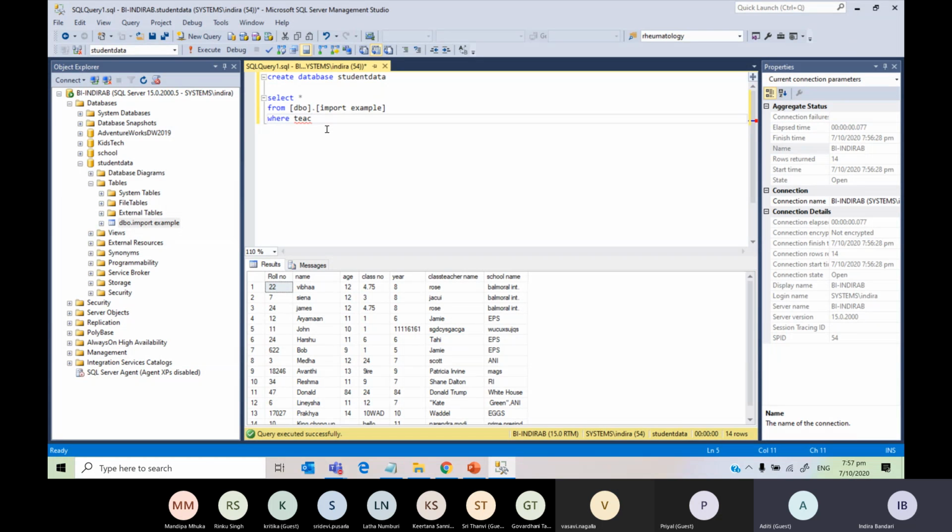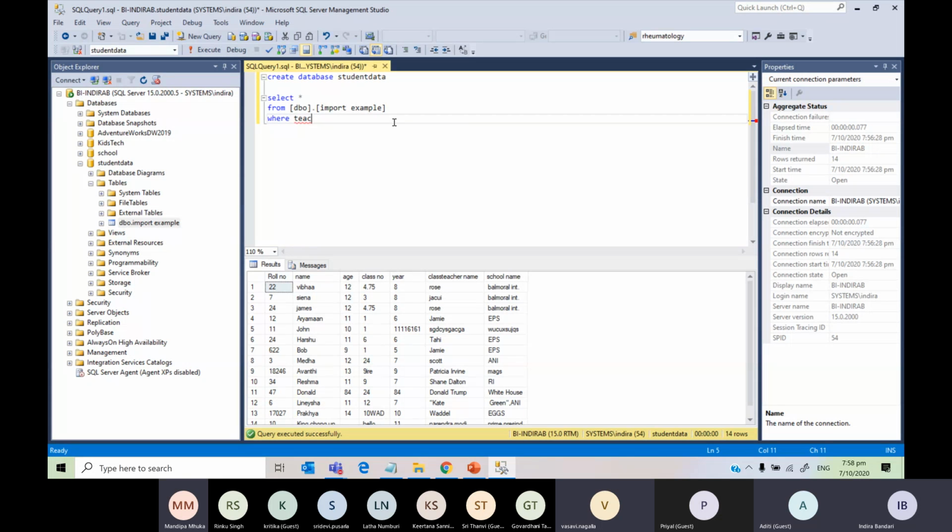Do you have to use a space for the import example? No, you don't have to. When you are importing the data, remember I showed you, you can change the table name here in the destination. So you have to change it there to not include the space. You can give any name to the table, even Nitya or Aditi. So if there is no space, then you don't need the square brackets. If there is a space, then you need the square brackets.